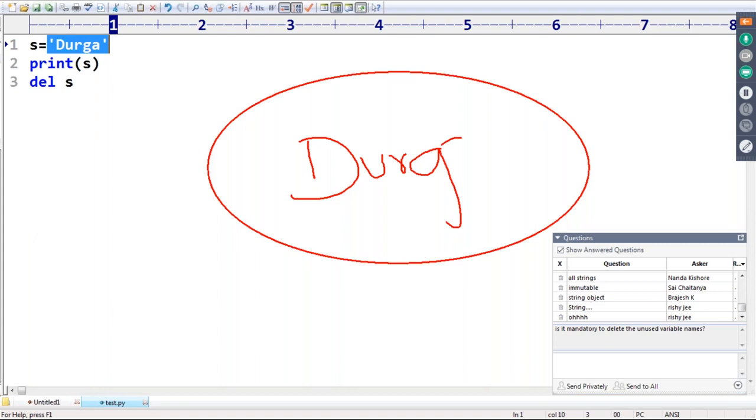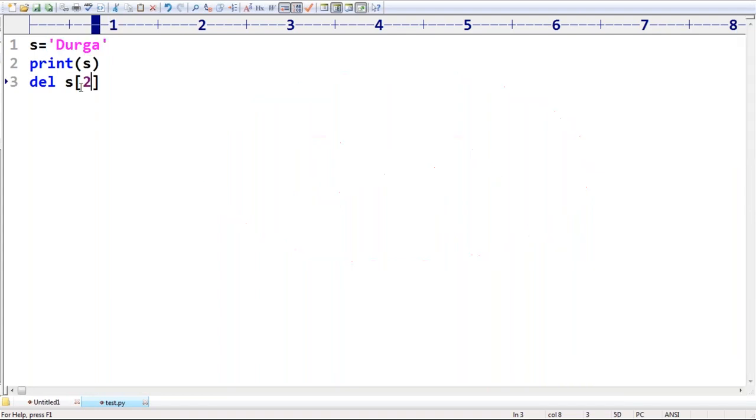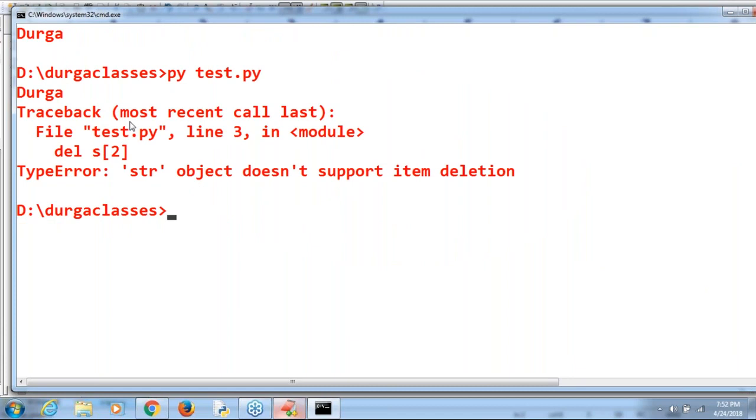Now observe what error you are going to get: str object does not support item deletion. s of 0 is nothing but an item. If by mistake you try to delete it, you automatically get this error.